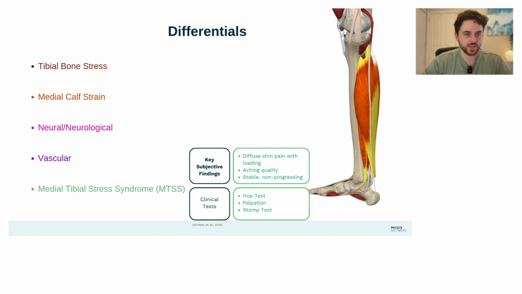The most likely differential diagnosis in this setting is medial tibial stress syndrome, or MTSS. This will often come with that diffuse shin pain with loading. It has more of an aching quality and is generally more stable and non-progressing. And we do have some great tests to differentiate between medial tibial stress syndrome and bone stress injuries.